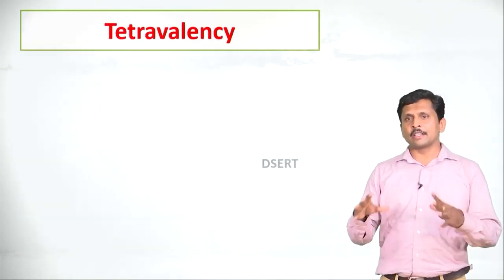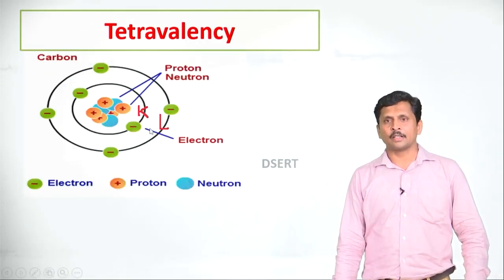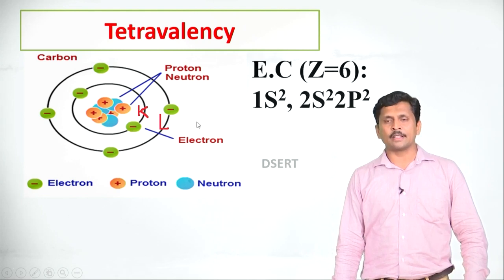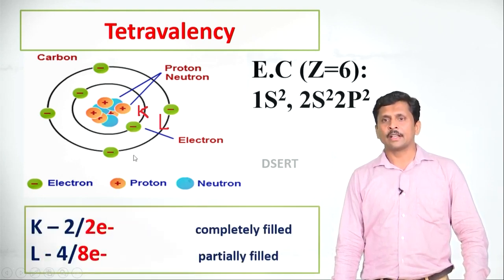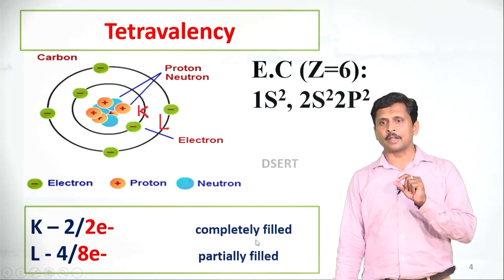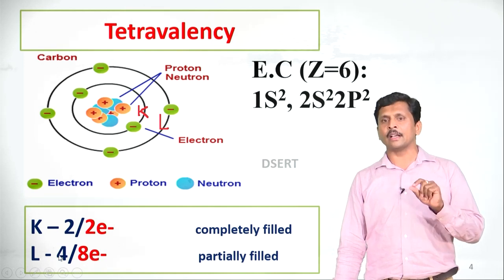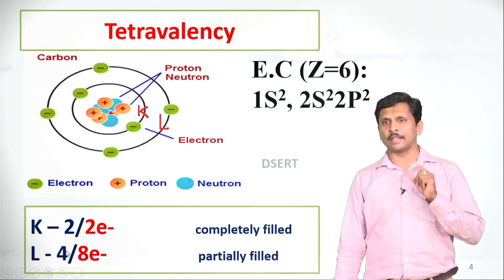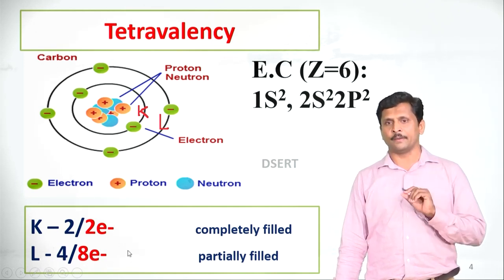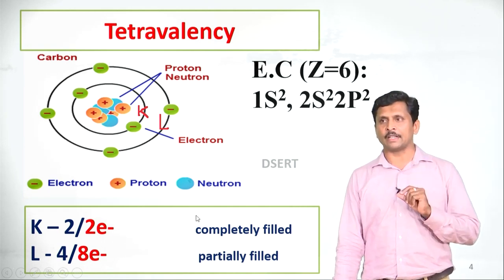Dear students, let us discuss the valency of the carbon atom. See the atomic structure of carbon. Carbon has the atomic number 6. So it has 6 electrons in 2 shells. K shell has 2 electrons, L shell has 4 electrons. The maximum capacity of K shell is 2 electrons, it is completely filled. The maximum capacity of L shell is 8 electrons. Here carbon has 4 electrons in the L shell, it is partially filled. This partially filled shell makes carbon a tetravalent element.